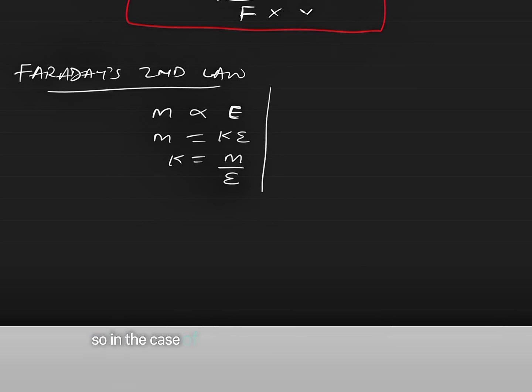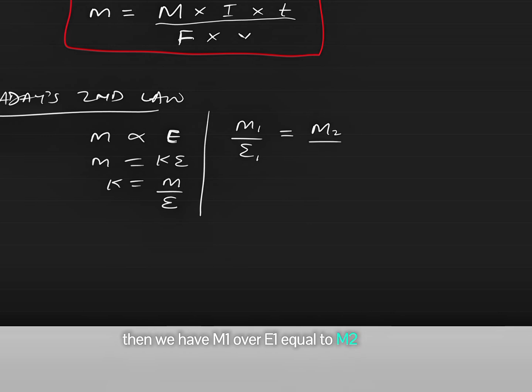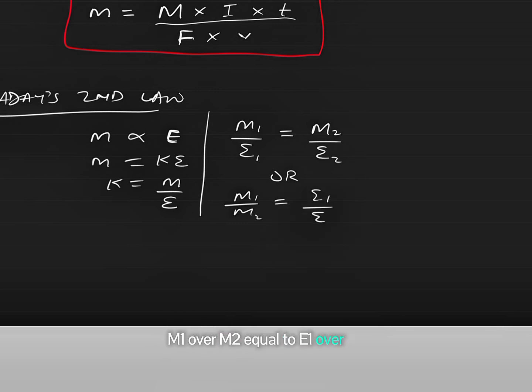In the case of two electrolytes being compared, we have m1 over e1 equal to m2 over e2. Or this can also be written as m1 over m2 equal to e1 over e2.